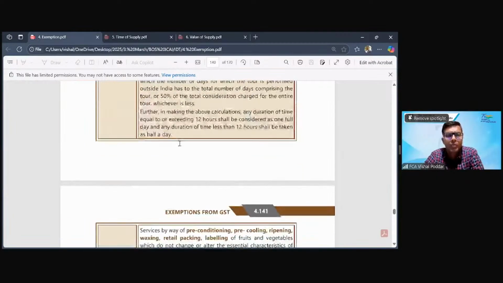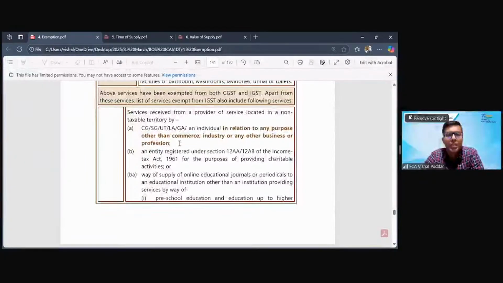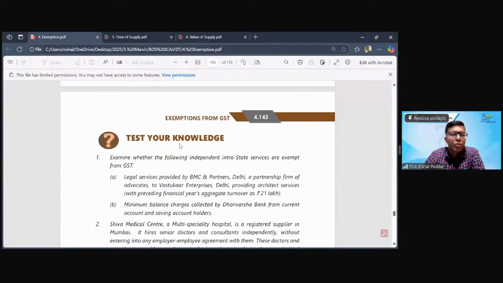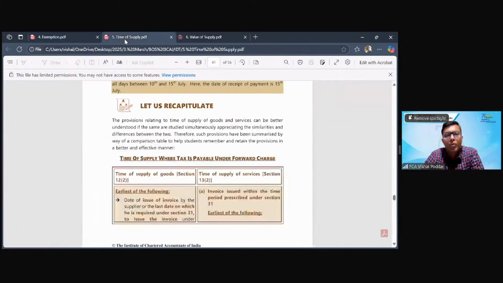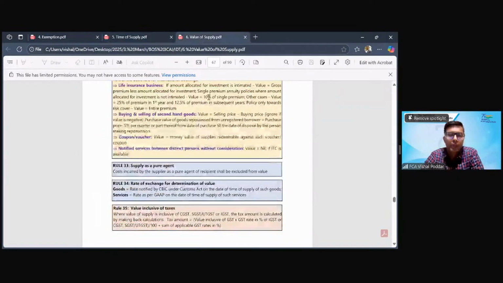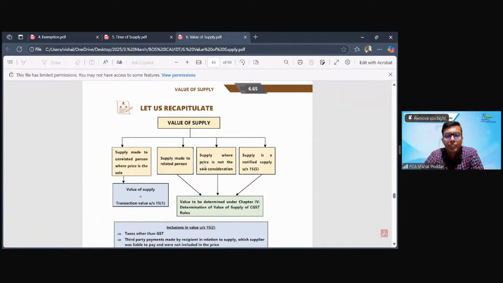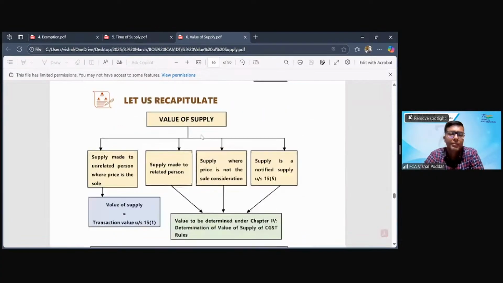Okay. So I think we have covered majorly all the important exemption entries. So let me take you to the next topic, which is value of supply. Again, we go through this chapter, all the key pointers relevant for your exams, and in case there are any doubts,